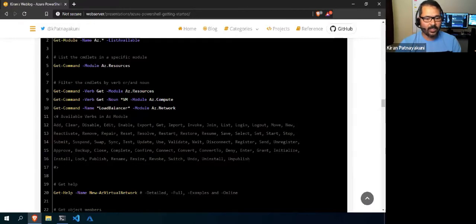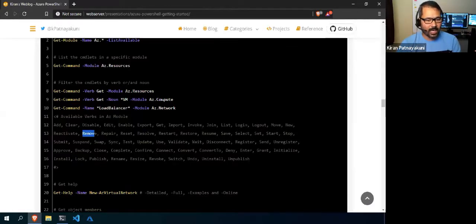If you want to add a configuration, suppose you have a virtual network and you want to add a new subnet to it, you will use the Add verb. And if you want to remove something, there will be the Remove verb. So the four commandlets predominantly that you need to remember are New, Add, Set, Remove. These are the ones mostly used.